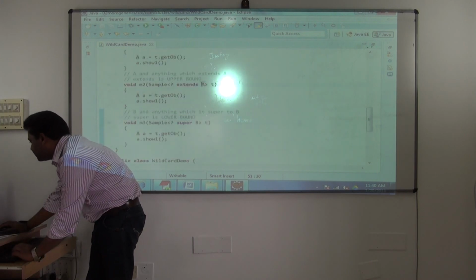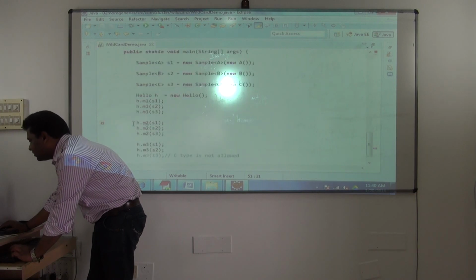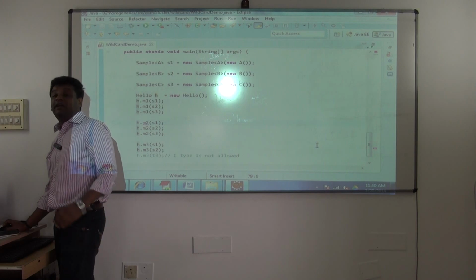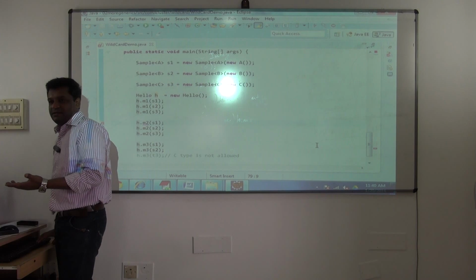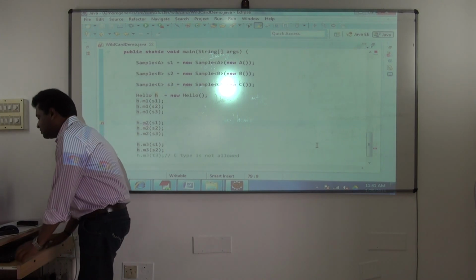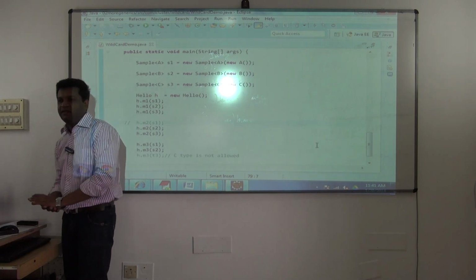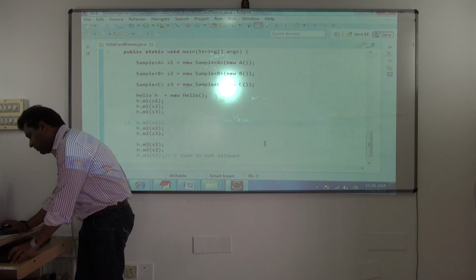Just see this. If I say extends B here also, what happens now? This will go wrong. Extends B, I am telling now. Only B and C will be allowed now, not A, because upper bound is B. Understood? So that is one thing that will take time for you to get adjusted. After that it will be simple. This is the last part of generics that you have to understand. Clear? So that's how it works.